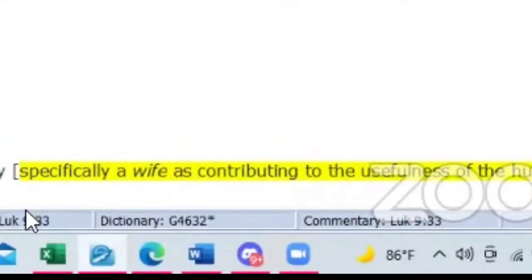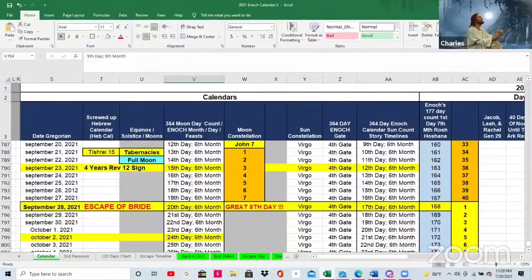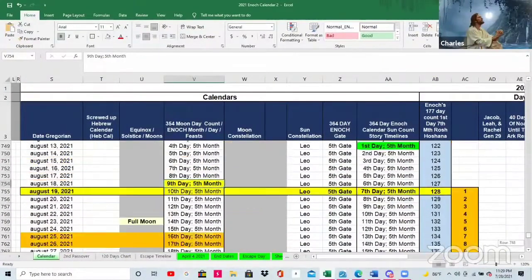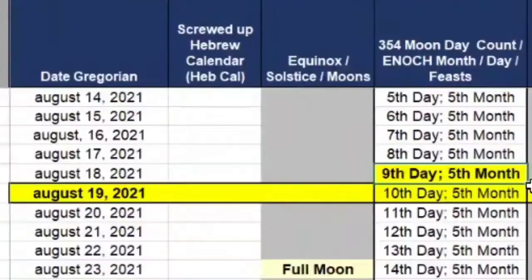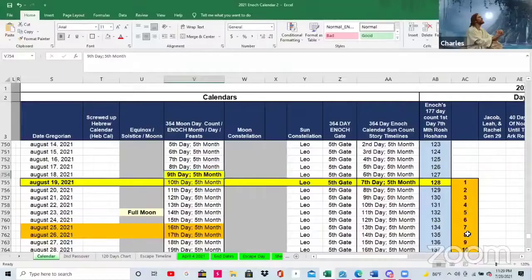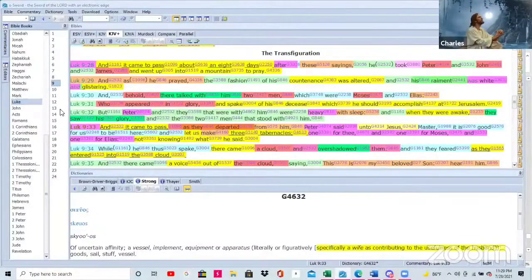What I think, brothers and sisters, may in fact happen is that on the 9th of Av, there's going to be a severe attack on Jerusalem and Israel. And it's very possible we go through all of those 40 days with the rest of the world, going through whatever turmoil is happening. I believe there's going to be an all-out attack and assault on Jerusalem. And why is that? Because that's what we see in Luke. Remember, it was Luke 19:41, I believe.